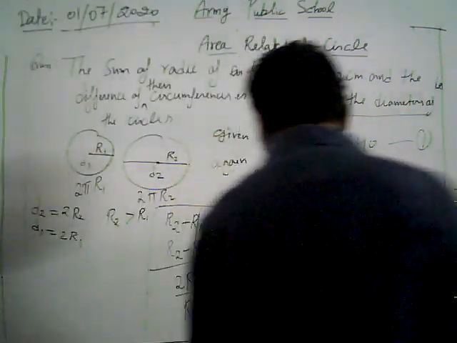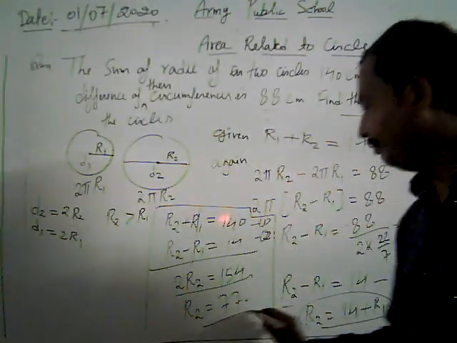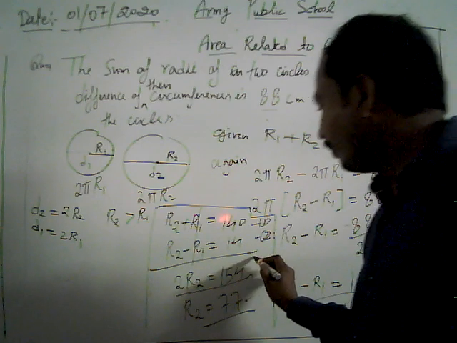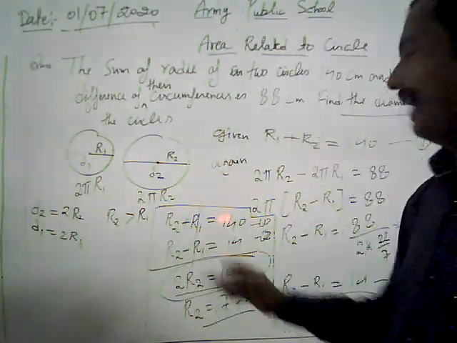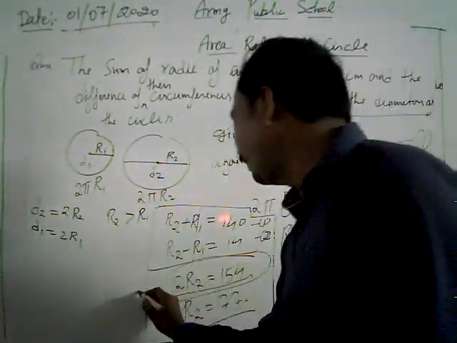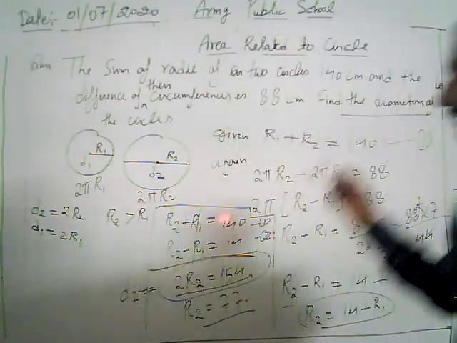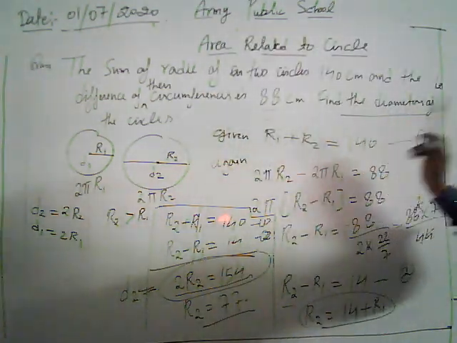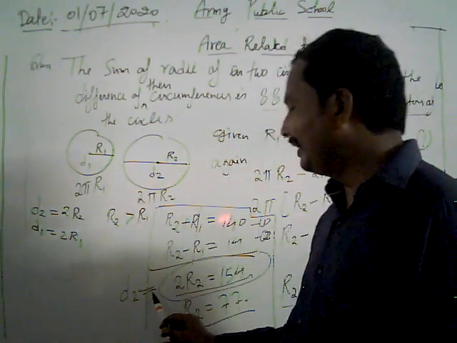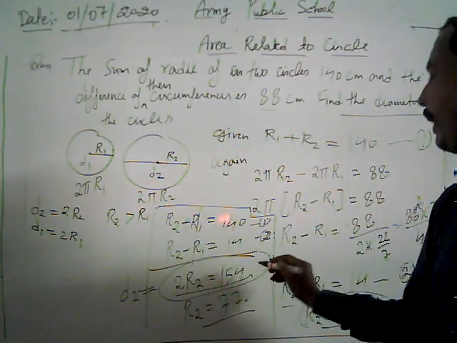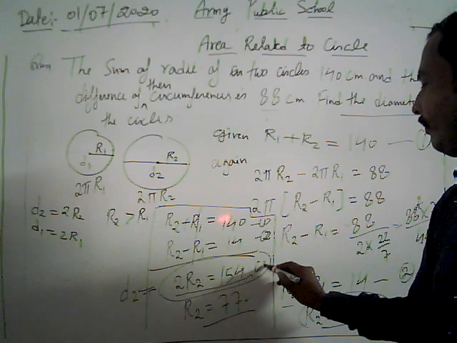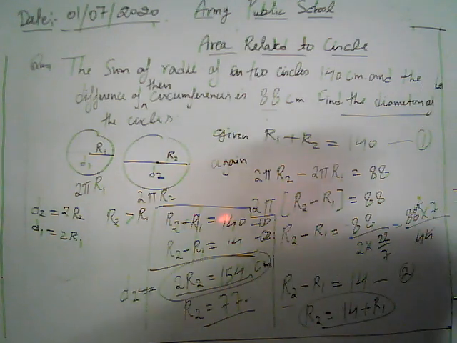One of the diameters of the circle is 154, because 2 times r2 is the diameter of the second circle. Then we get one of the results. We have to find the diameters of the circles, so one of the answers is 154 centimeter.